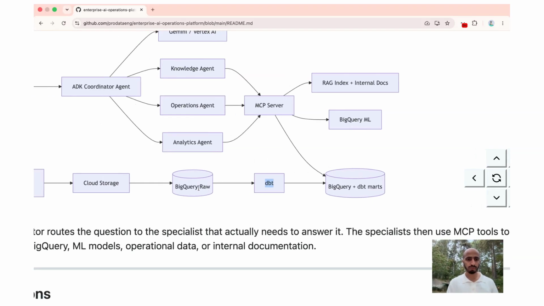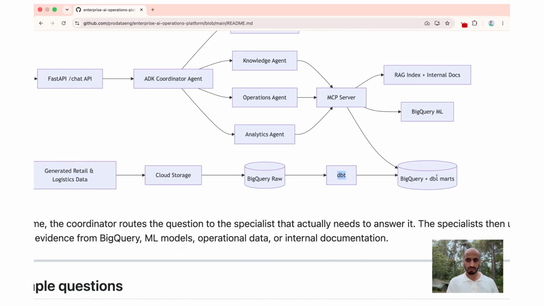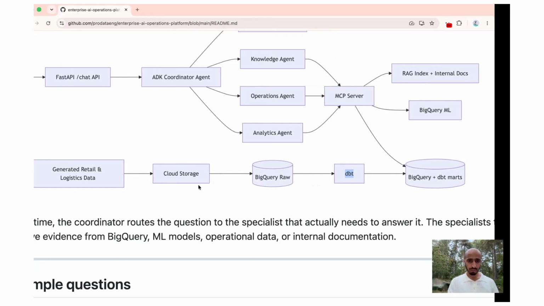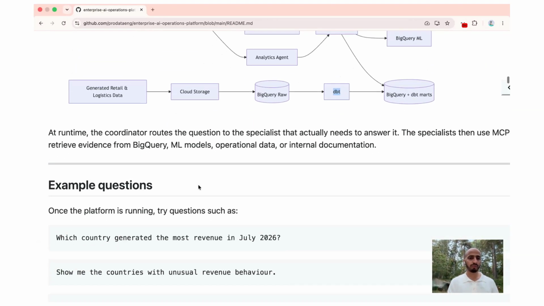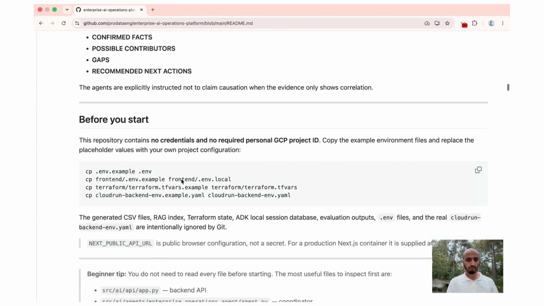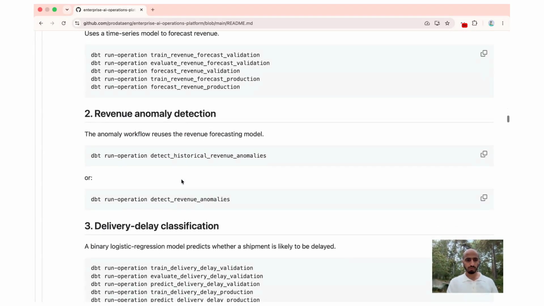We use dbt to transform the data from the raw into different layers, like marts and machine learning. So in the beginning, of course, we got the data into Google Cloud Storage, and from there we export them into our raw data. We have a few scripts there also. The scripts, all of that, everything is included here. You can follow the instructions here on how to do it, and you will do exactly the same.